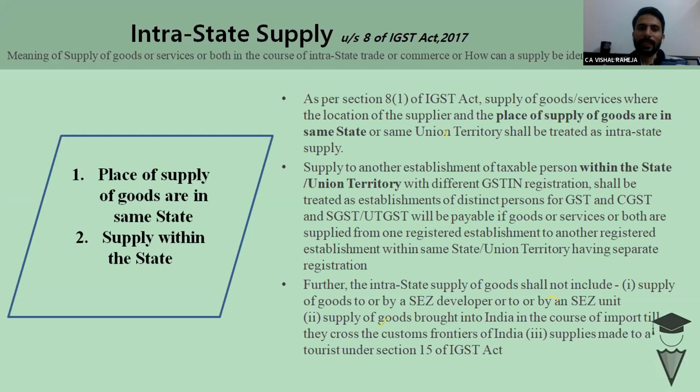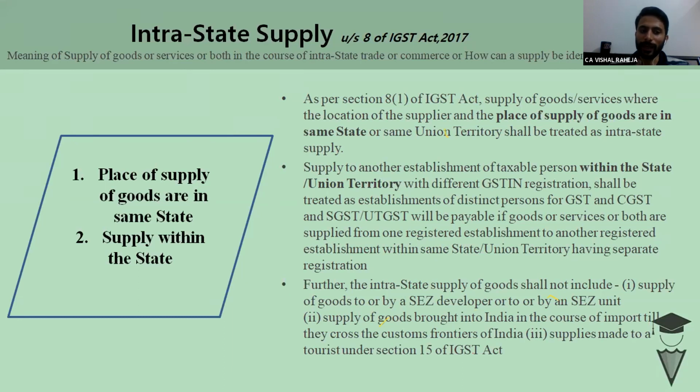Similarly, in case of intrastate supply, if the place of supply and the location of supply are in the same state, it will be treated as intrastate supply. So in that aspect, the place of supply helps us to determine whether C and S would be charged or I would be charged.